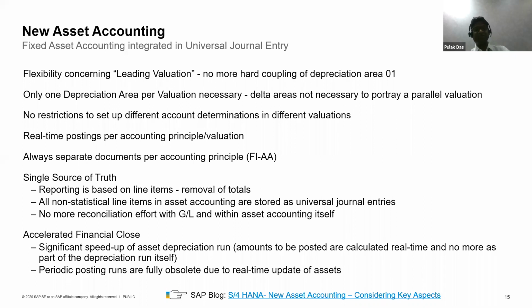And also with respect to the depreciation run, there are now possibilities that you can run the depreciation even if there are still issues in some instances. You can go ahead and complete your posting, analyze the log of the asset depreciation run, correct those errors, and then rerun the asset accounting. So this helps fast-track your period closing and year-end closing process.